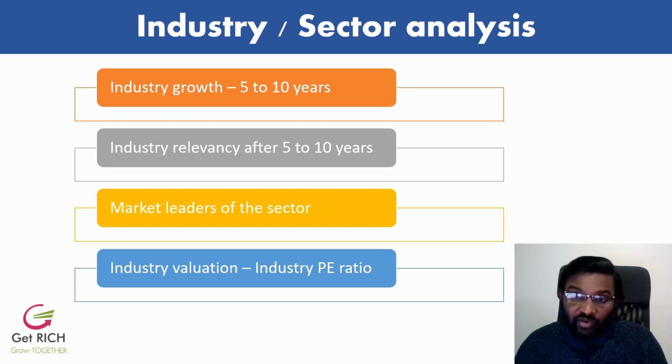And then the third thing we have to ask ourselves is, who are the market leaders of the sector? Who are the top leaders in the sector? We have to do research about who the market leaders of the industry are, and we also have to know their profit margins and their potential profit margins. It is always best to bet on the market leaders because they offer a better risk to reward ratio. The market leader always grows much better, and the investors are also going to value the market leaders at a higher level. So the risk to reward ratio is much better in the market leaders.